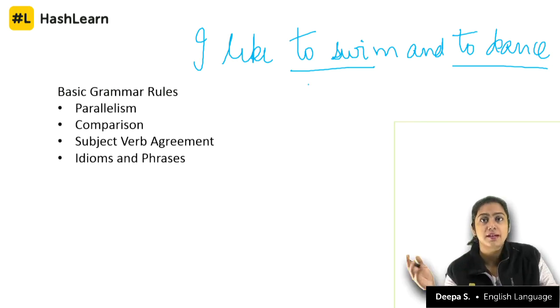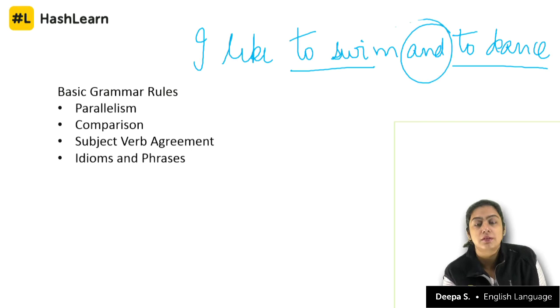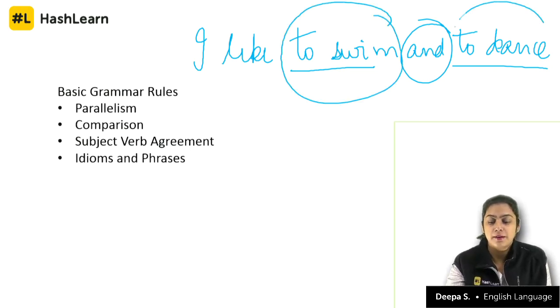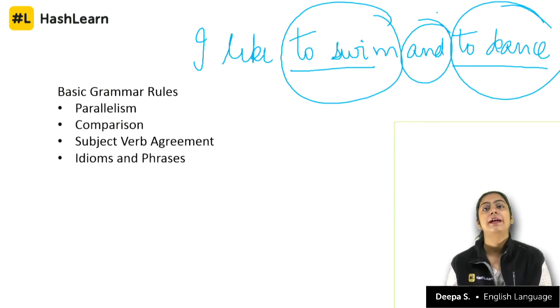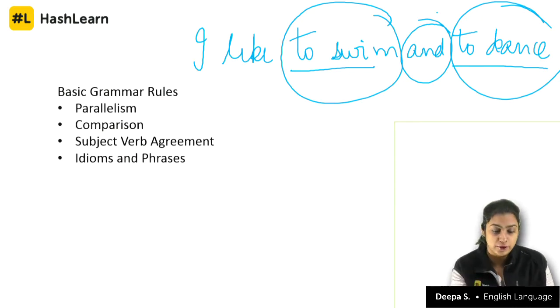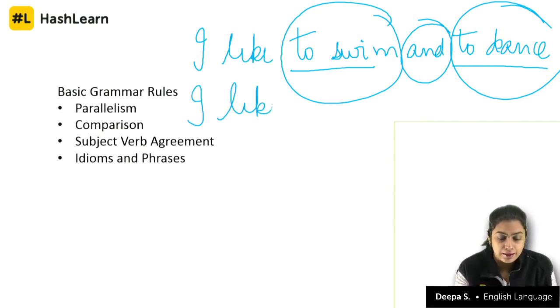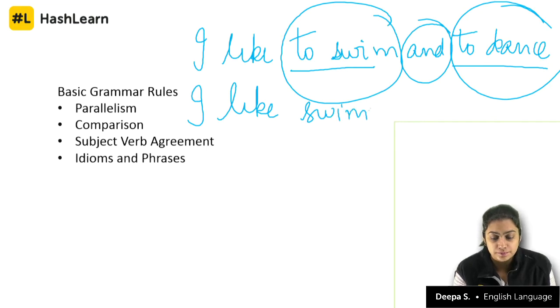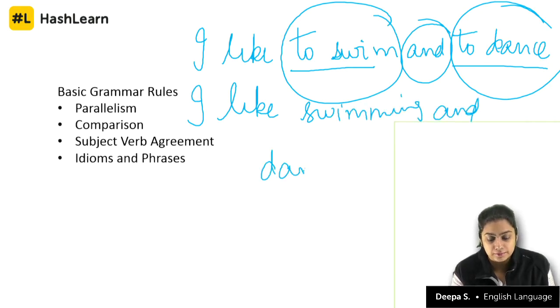I like to dance. I have clubbed them both with the conjunction and, and put it in one single sentence. Correct? When I do that, I need to understand that this part and this part will have to be in parallel construction. For example, I like swimming and dancing.